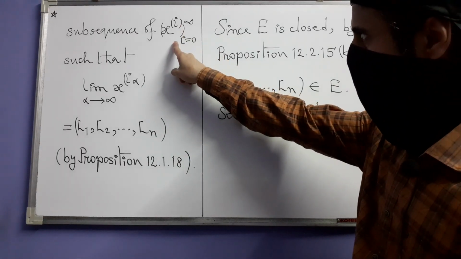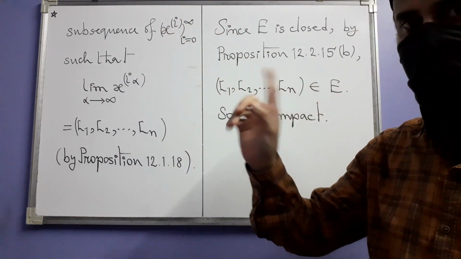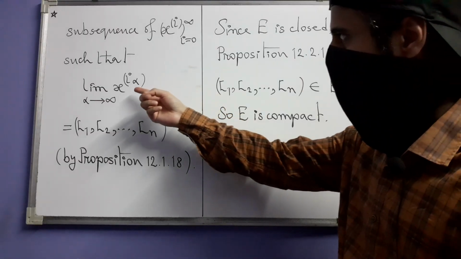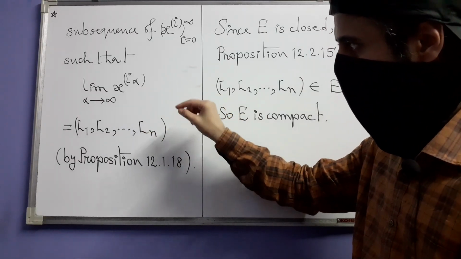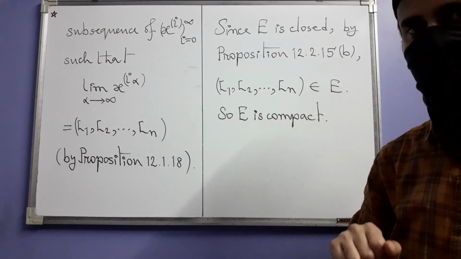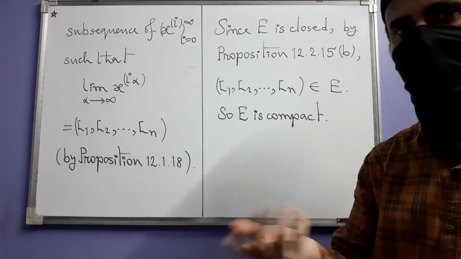The original sequence has a subsequence. No matter what this sequence is, it was originally a sequence of points in E that has a subsequence which converges, and that too converges to a point inside E. So that's why, by definition of compactness, E is compact. So that's the solution.